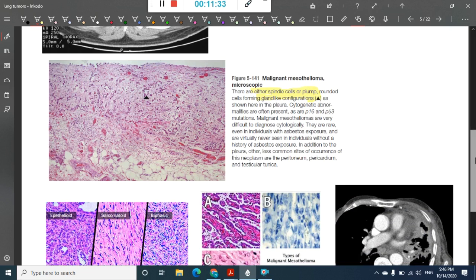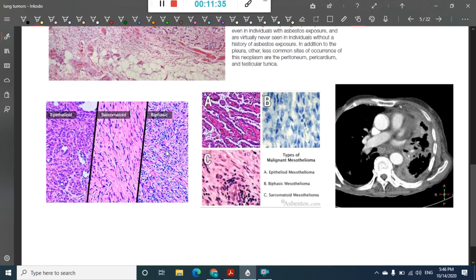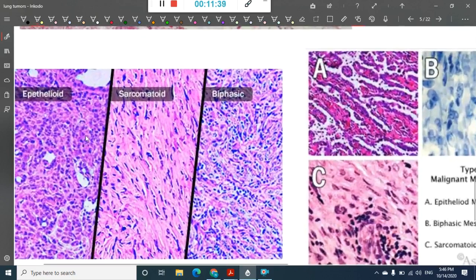Now we will see these better pictures. This is the epithelioid type of malignant mesothelioma, with gland like architecture which we have seen. These are the glands, and these are the different epithelial cells, cuboidal or columnar. So this is epithelioid type of mesothelioma. If you see, this is sarcomatoid, with spindle shaped cells. So this is sarcomatoid type of mesothelioma.